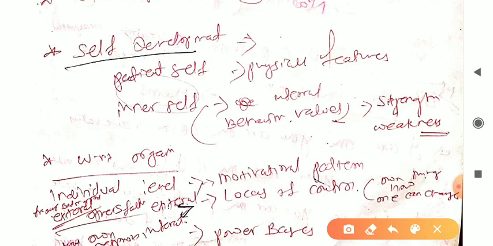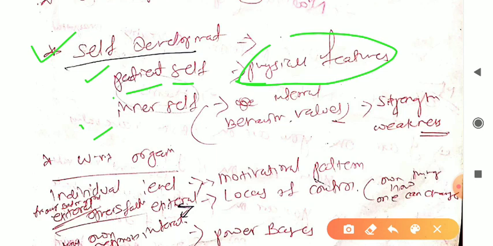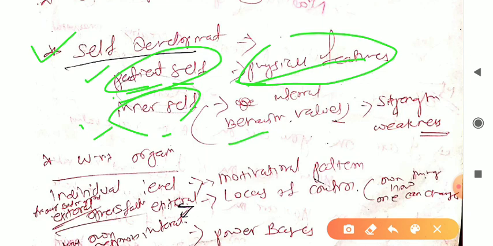So next one is self-development. Self-development is patient self and inner self. So patient self means physical features. What are the things we can see and touch, that is physical features, that is related to patient self. Inner self means internal, that is behaviors, values, strength, weakness, these are called inner self, right? So this is very important.